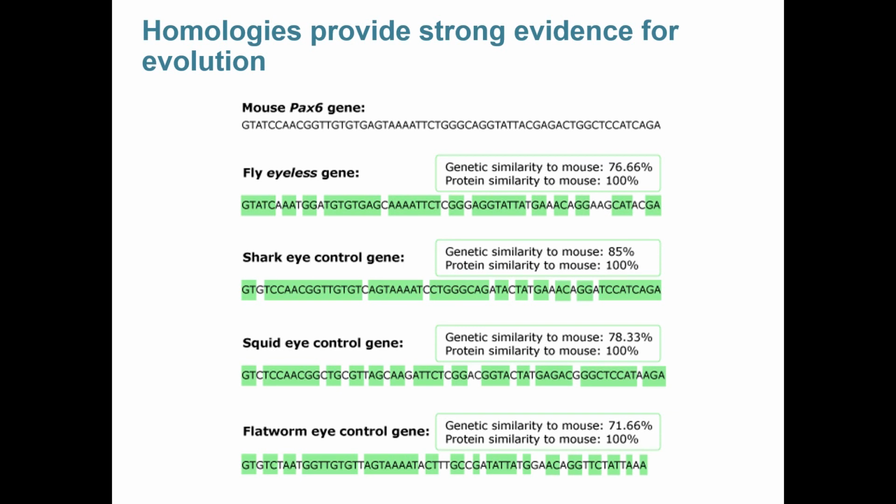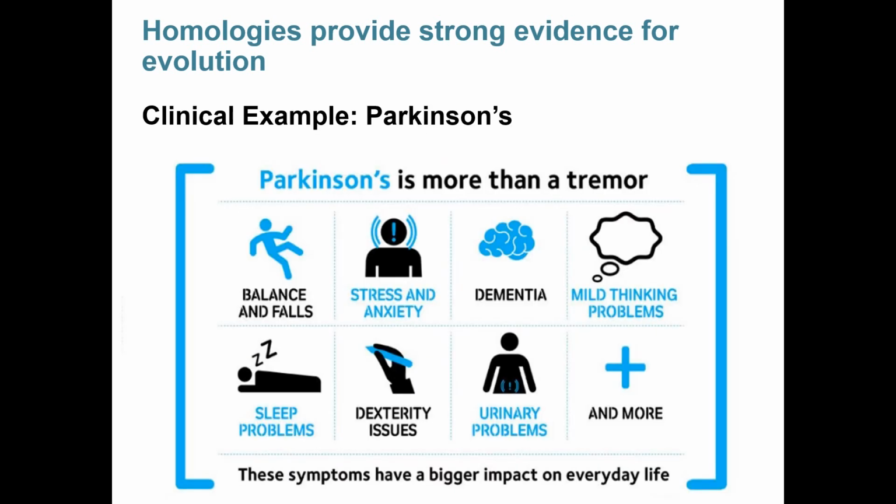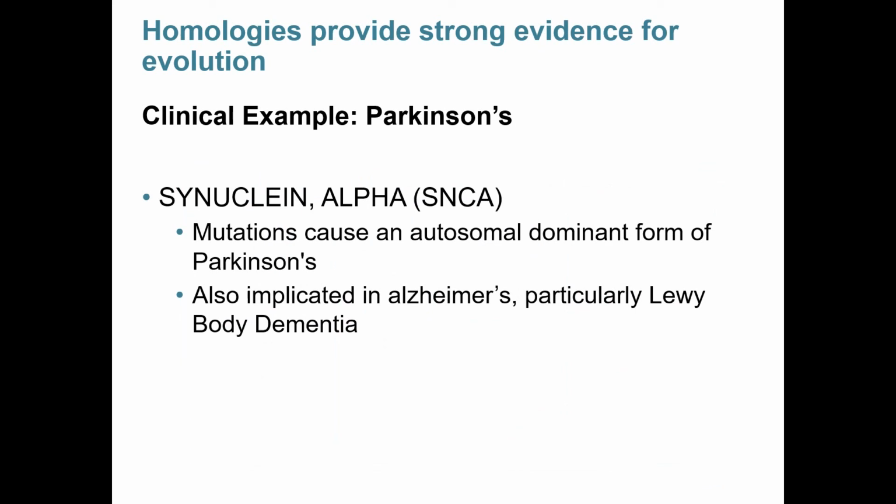Let me give you another example. We'll talk about a disease that affects some individuals. It's called Parkinson's. Parkinson's is usually associated with a tremor, but it actually causes a lot of other symptoms. Things like problems with balance, increased stress and anxiety, thinking and memory problems, and sleep problems. This is caused by a specific gene called synuclein alpha, or SNCA. Mutations in this are autosomal dominant, and they cause Parkinson's, and sometimes they're implicated in Alzheimer's and Lewy body dementia.